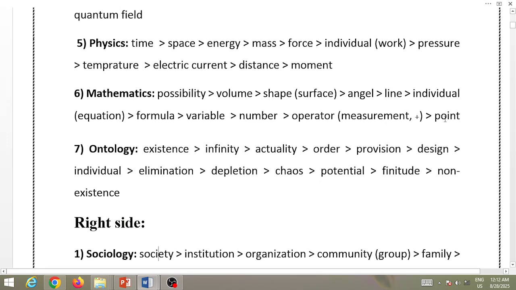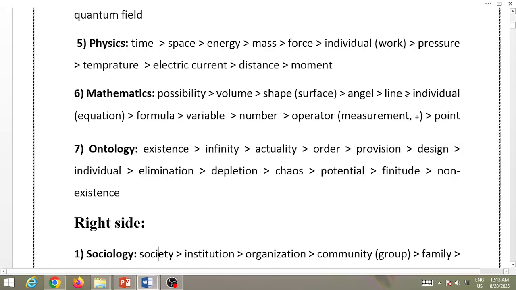A point is the smallest component of math. So points together can have relations together, like operators. These relations create numbers, like points on a timeline. Numbers together, when generalized, can be considered a variable. For example, variable x can be replaced by different numbers. Variables together create formulas. Formulas together create equations, which create a linear thinking, like one side of the equation and the other side are on a line.